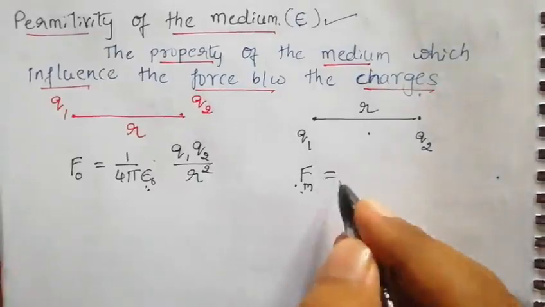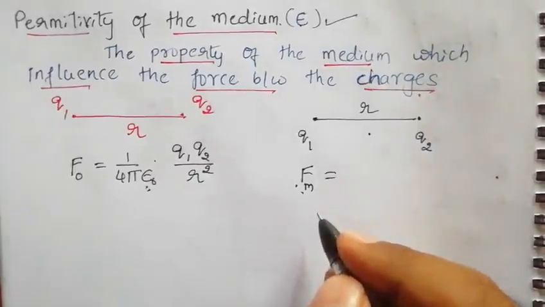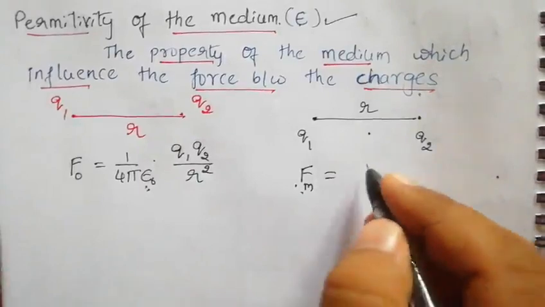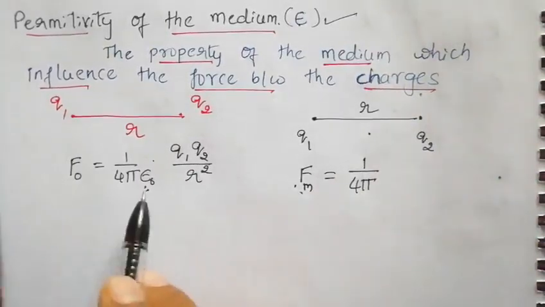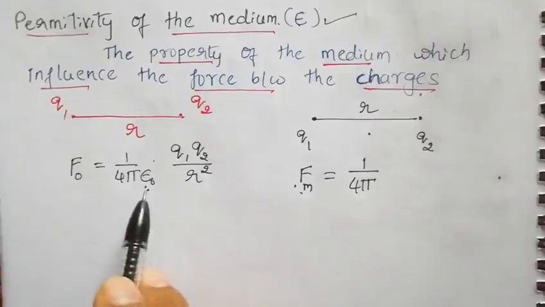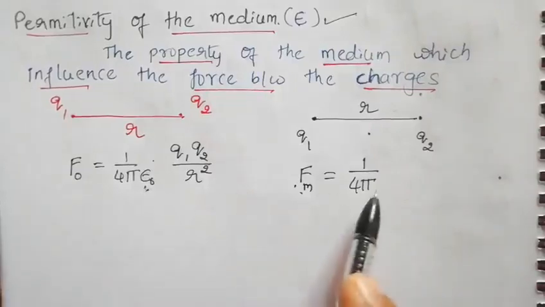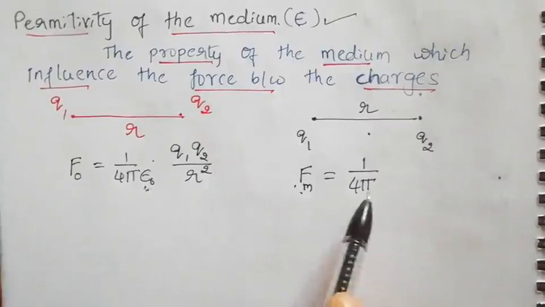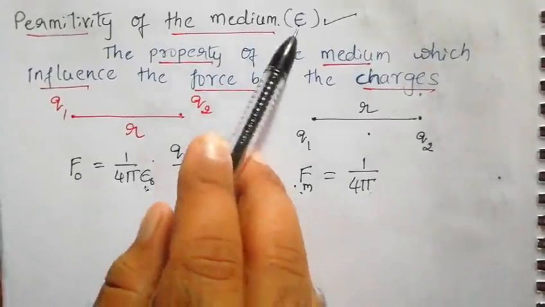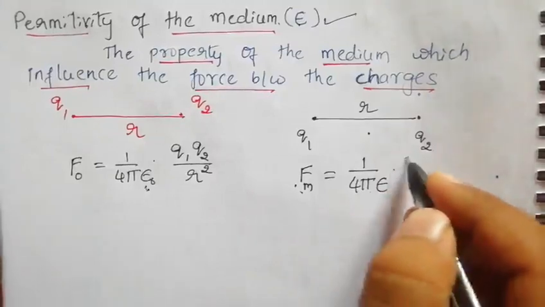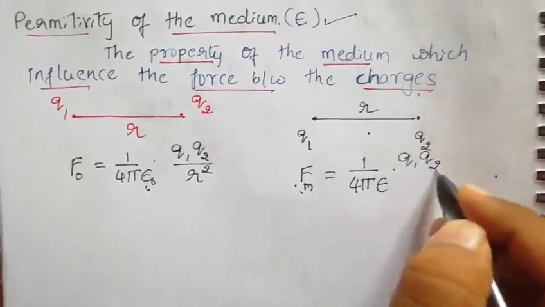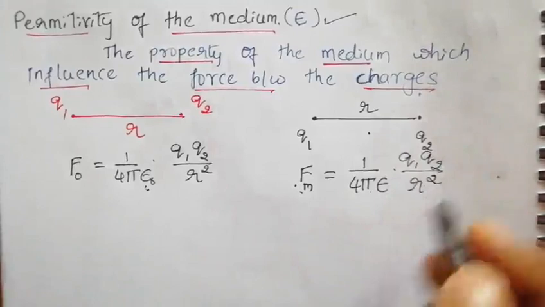Then the force is given by the formula 1 by 4 pi. Here initially we kept it in air medium, so we took epsilon naught. Now we are going to keep it in some other medium, so its medium permittivity is epsilon. So we take 1 by 4 pi epsilon into q1 q2 by r square.